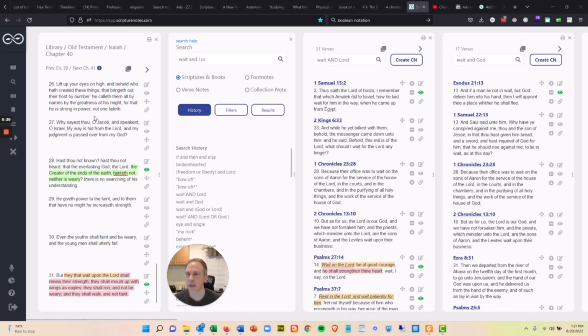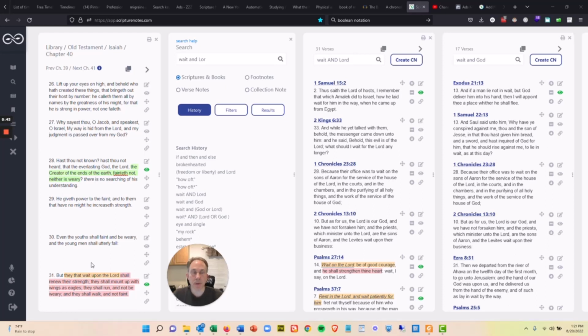So let's say you're reading along here in Isaiah chapter 40, and you come to verse 31. But they that wait upon the Lord shall renew their strength. They shall mount up with wings as eagles. They shall run and not be weary, and they shall walk and not faint. Well, that first phrase, they that wait upon the Lord, I know there's other verses that use that type of language.